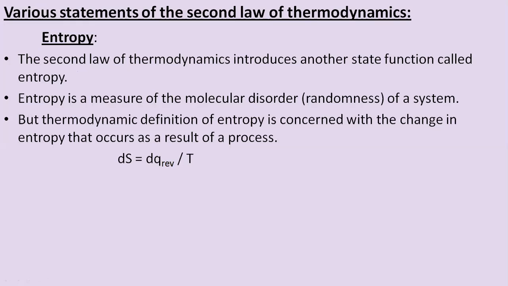The thermodynamic definition of entropy is concerned with the change in entropy that occurs as a result of processes. For example, dS = dq reversible / T, where S refers to entropy, dq refers to the heat, and T refers to the temperature.